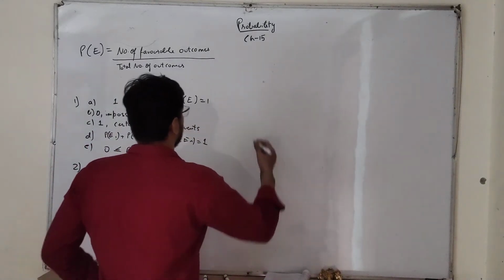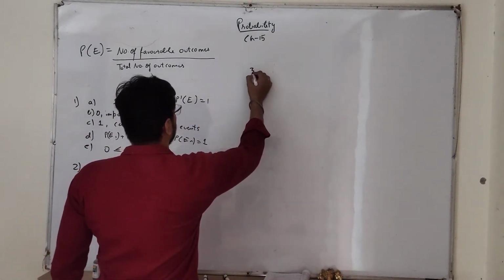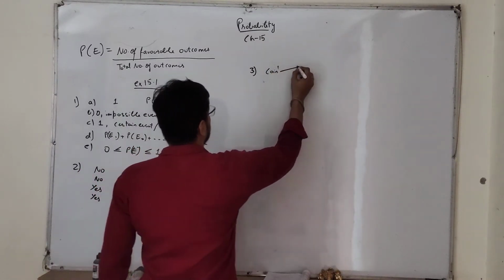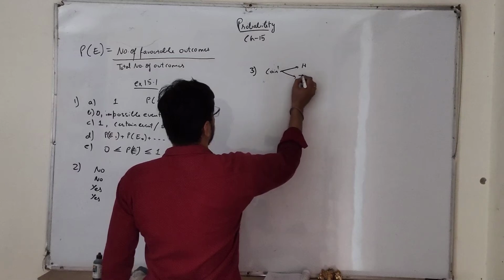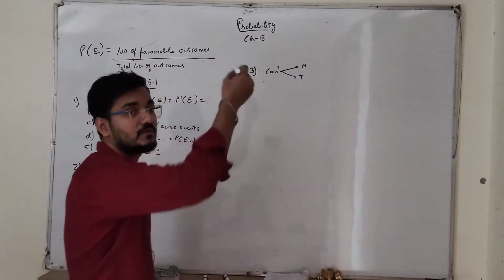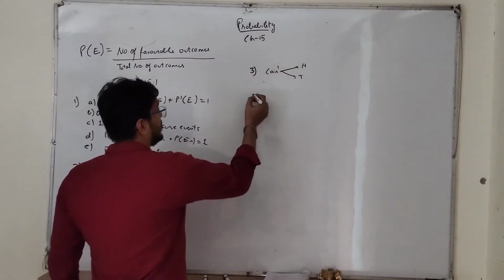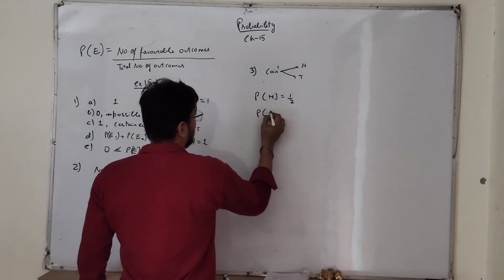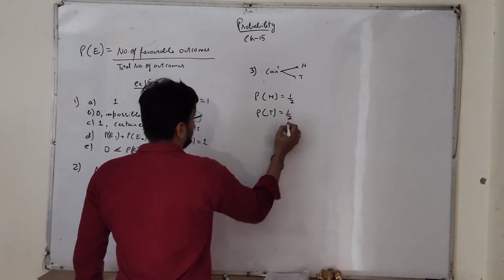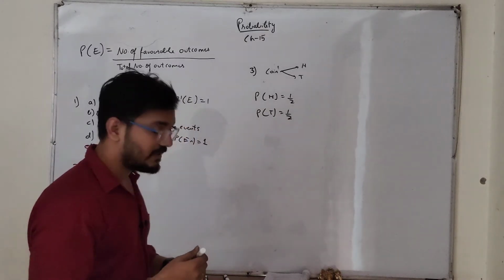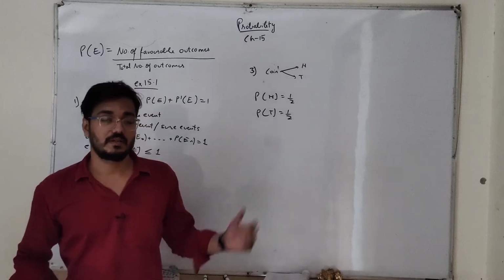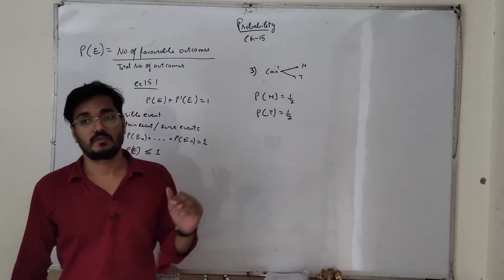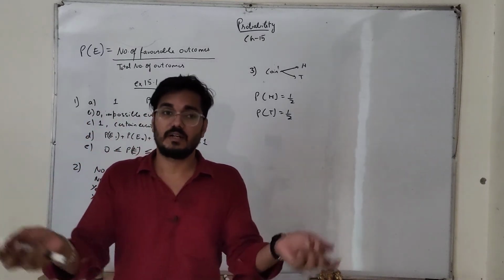Because we know that a coin has two faces, right? Coin has two faces, head or tail, right? Both of them are equally likely to happen, right? Probability of head is equal to 1 by 2, probability of tail is also 1 by 2. So that means both of them are equally likely to happen, right? So probability of both of them is same, so both the teams will get equal chance to get the ball.